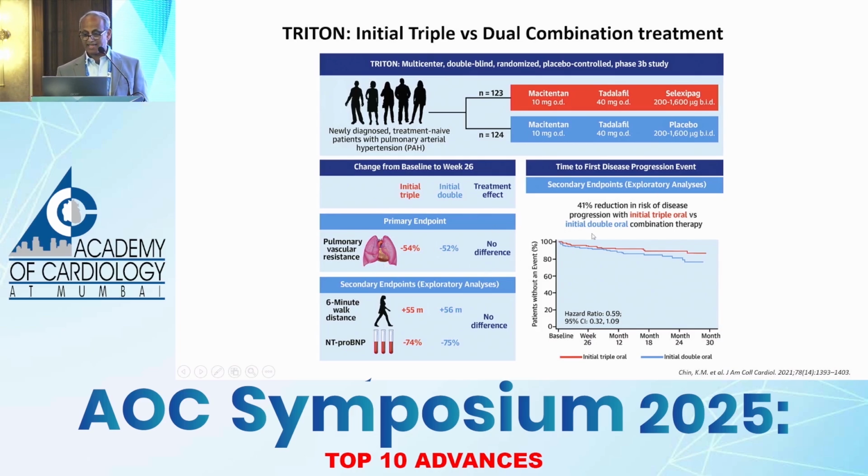But if you see an exploratory analysis, you see that there was a 41% reduction in the progression of disease, emphasizing the point that you must uptitrate in the future, if not at the beginning.